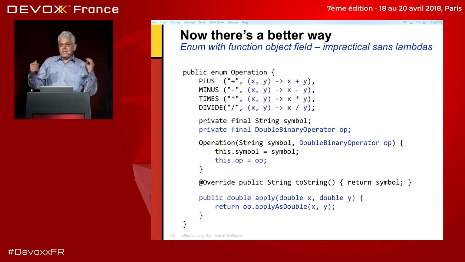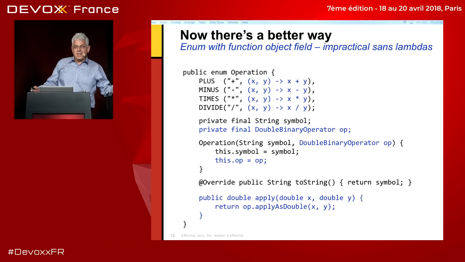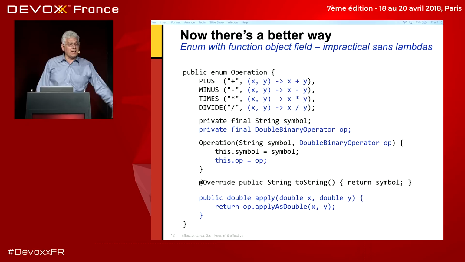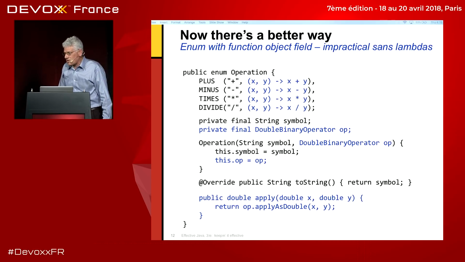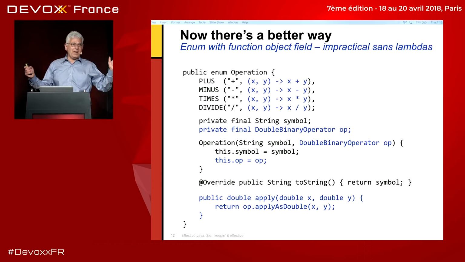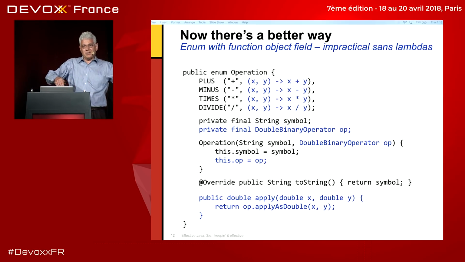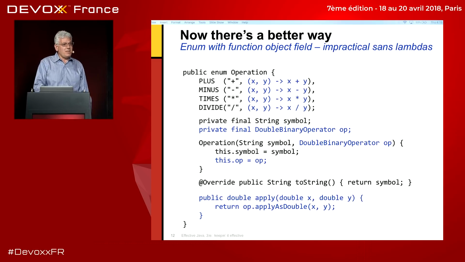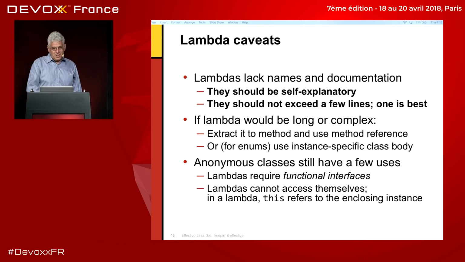And that is just one instance of the sort of thing that is practical with lambdas that wasn't practical with anonymous classes. It's not that you could not have done this with anonymous classes, it's that it would have looked too awful to actually do. So that's the best thing about lambdas. They make a whole class of object-oriented idioms that would have been too ugly to use pretty in Java.